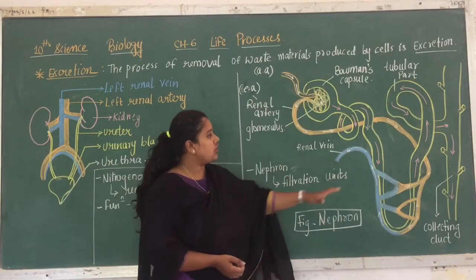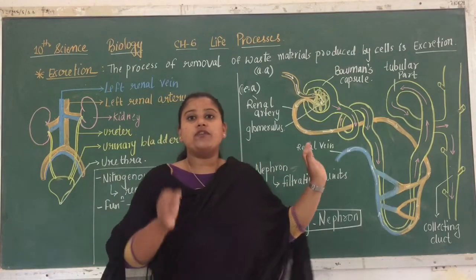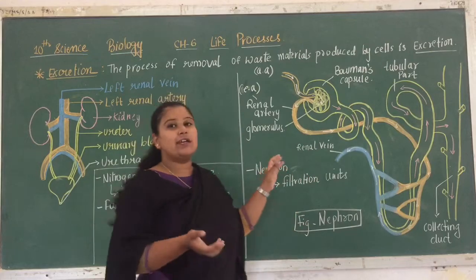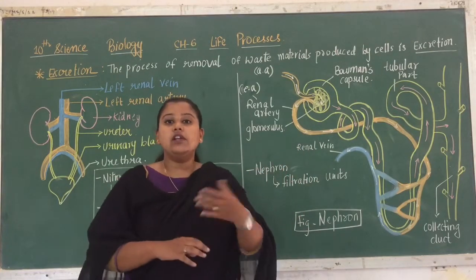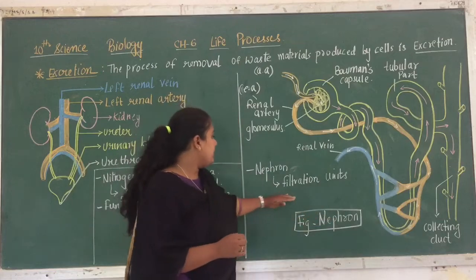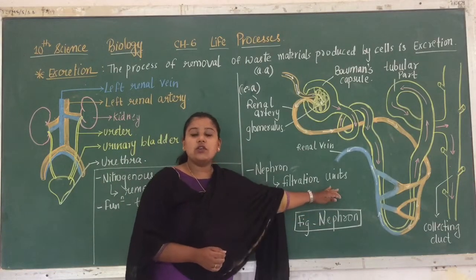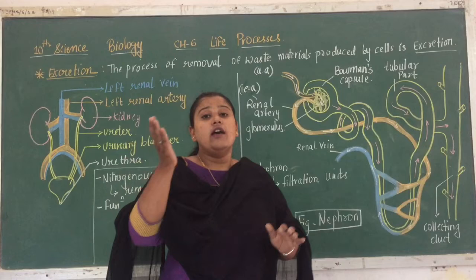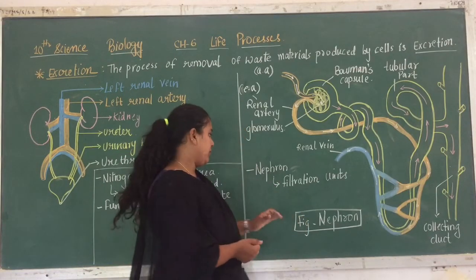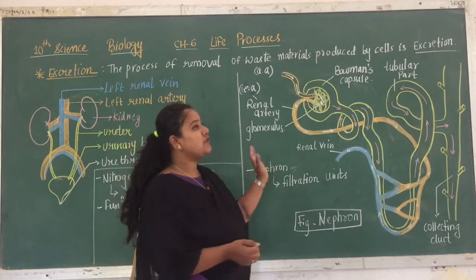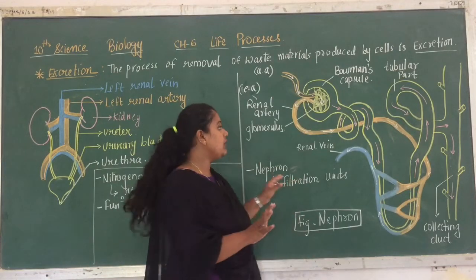So this is the structure of nephron. So many nephrons are present inside your kidney, and the function of this nephron is to filter out the blood, right? That means they are also said to be the filtration units, or we can say they are the structural and functional unit of the excretory system, right? So starting first we are going to see which are the parts of the nephron.